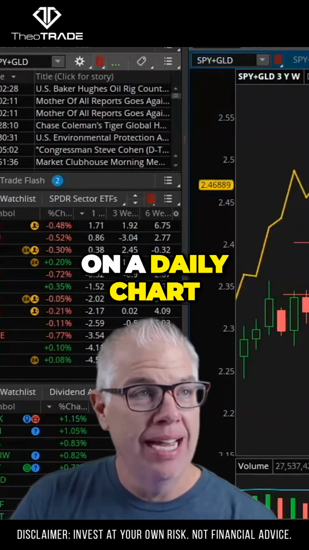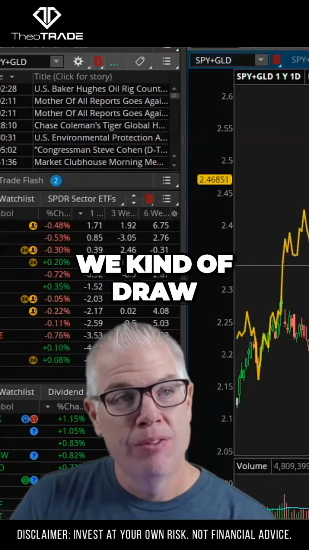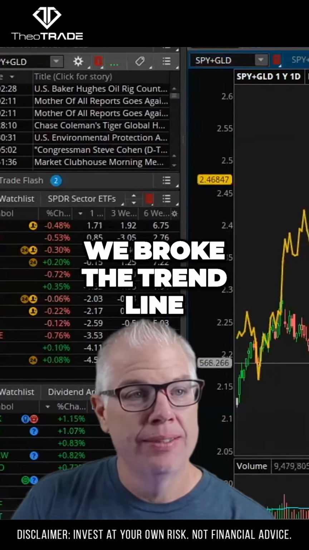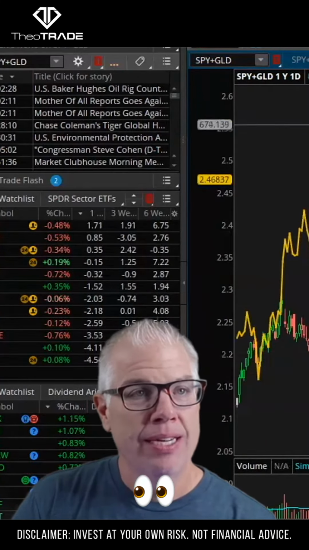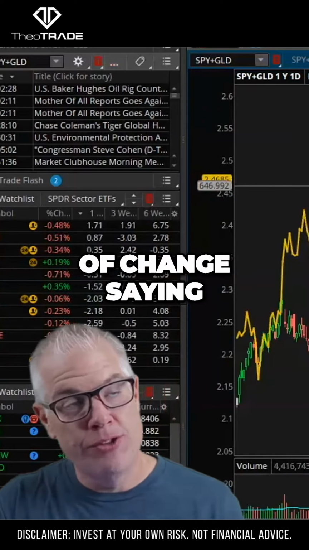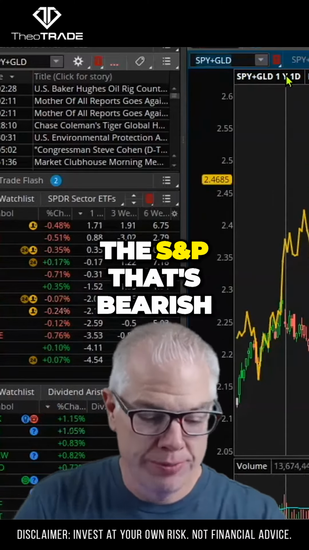If we look at this on a daily chart, again, we kind of draw an upward sloping trend line here. We broke the trend line. Looking on a daily basis, we already broke the trend line here. We kind of talked about this last week, but now we have a 4-week rate of change saying gold has now outperformed the S&P. That's bearish.